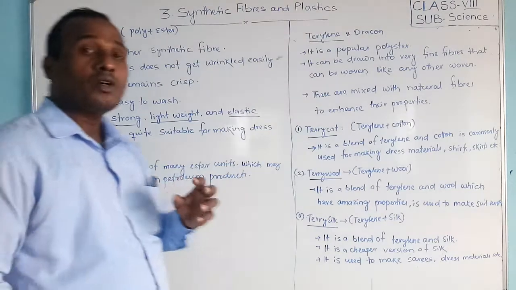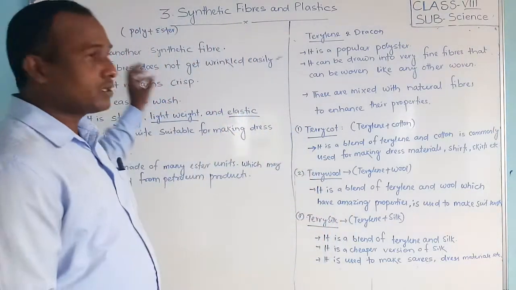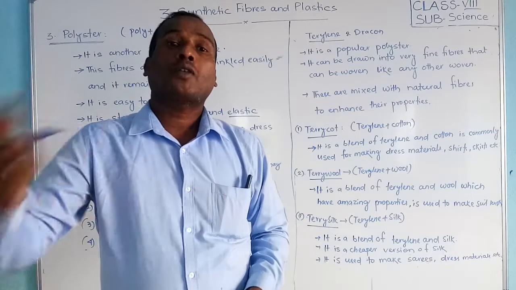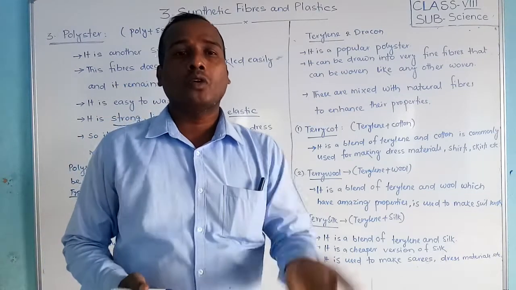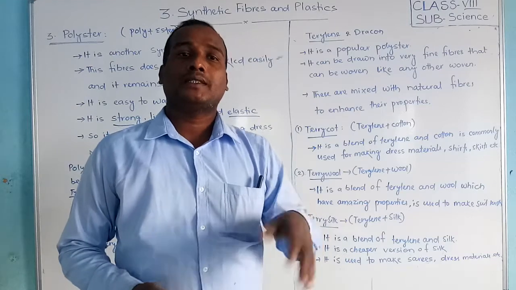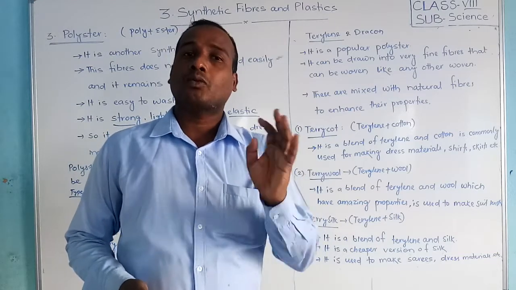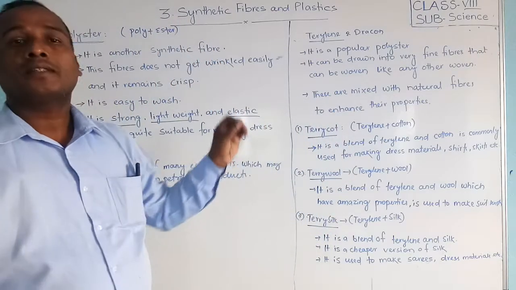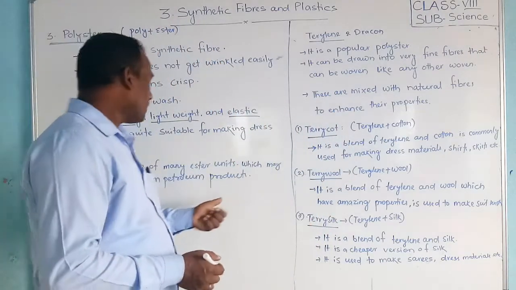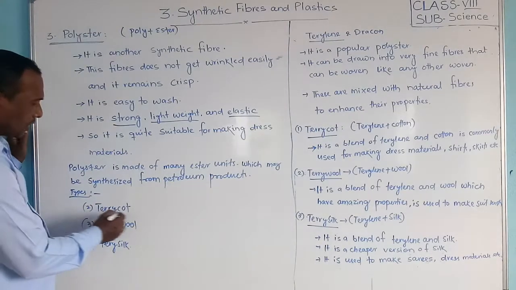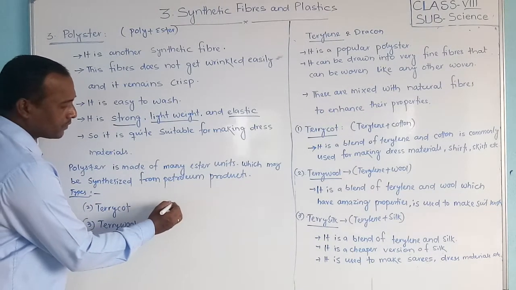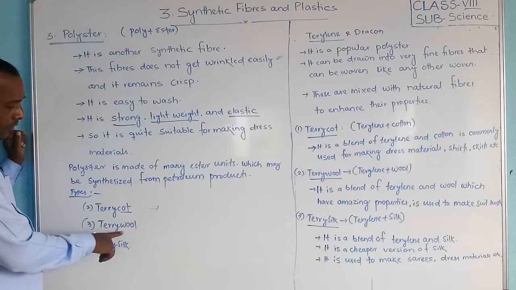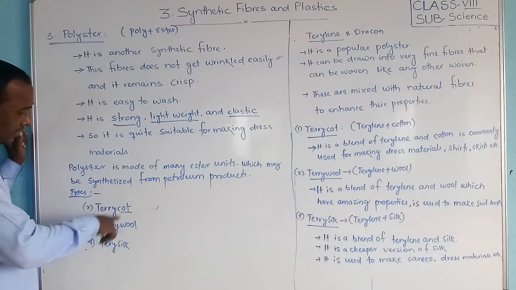So polyester fiber is mixed with a natural fiber, maybe wool, maybe cotton, maybe silk. Cotton, silk and wool are natural fibers, but polyester is a synthetic fiber. Whenever polyester is mixed with cotton, it becomes terrycotton, and terry plus wool, terrywool. What is terrylene?